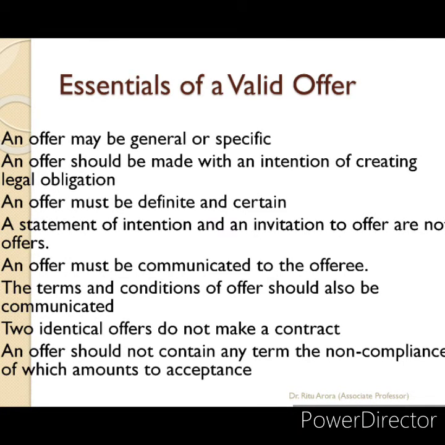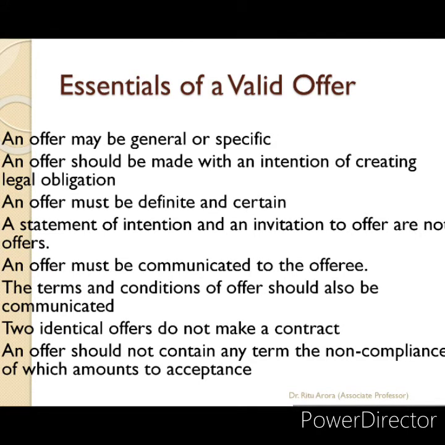B fails to pay the loan amount to A on the due date.